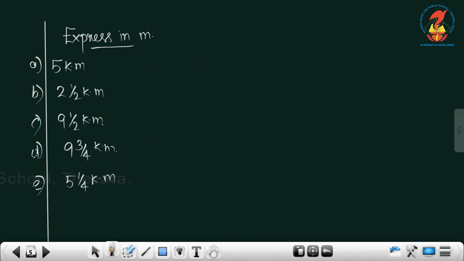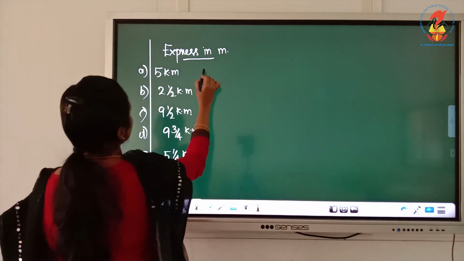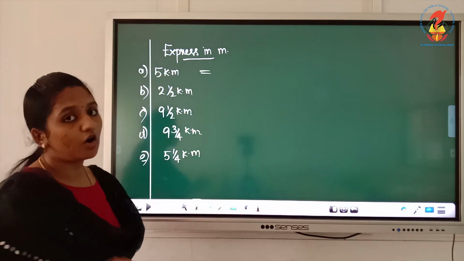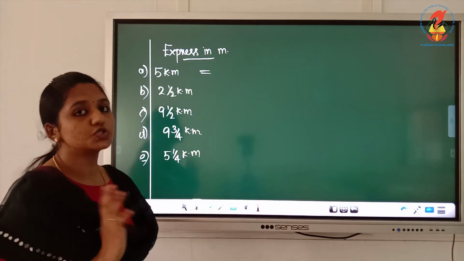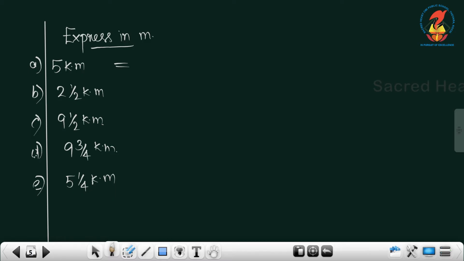Then express in meter. All of you study those tables, otherwise you can't do it yourself. So 5 kilometer, how can we express it? Kilometer converted to meter, how can we do it?